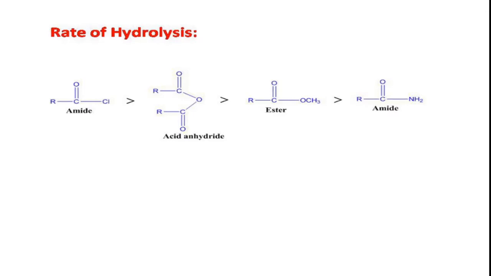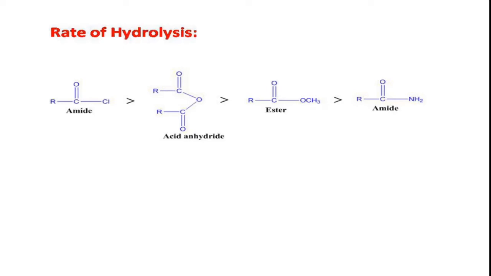Because in amides, the lone pair on the nitrogen atom easily participates in resonance with the adjacent C double bond O group. Thereby it is not an easy leaving group, because we get double bond character between the carbon and nitrogen in amides.